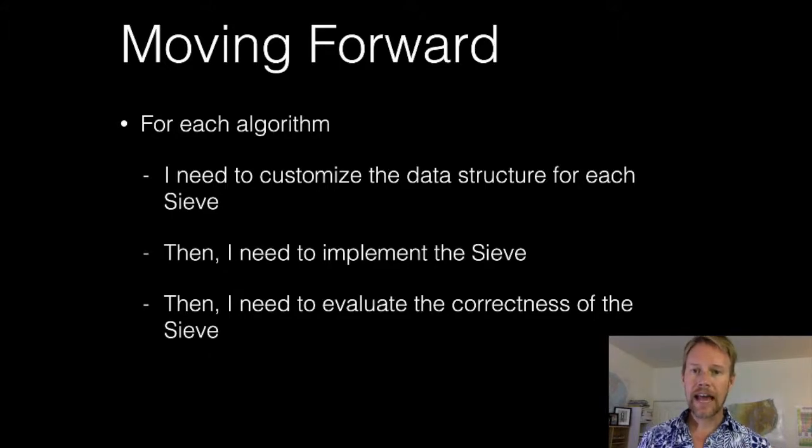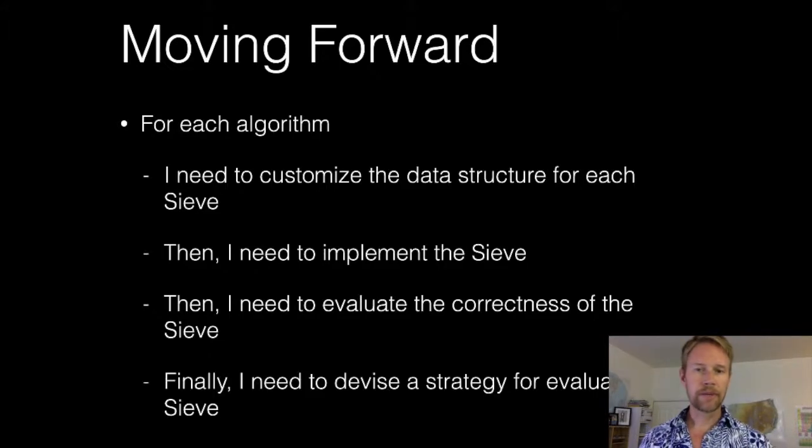I've compared that against the large prime number sets that I've received from the internet, so I've got this chain of validation, and I'm reasonably confident that sieve works, and I'll use it to validate data from the other sieves before I move on. Once I've evaluated the correctness of the algorithm, I'll devise a strategy for evaluating the sieve both empirically and analytically, and then develop the data that I need and move forward.